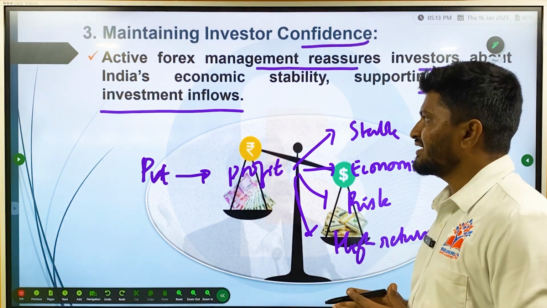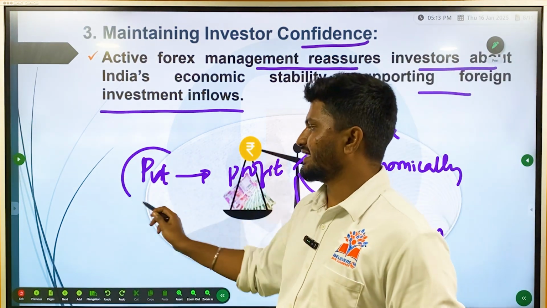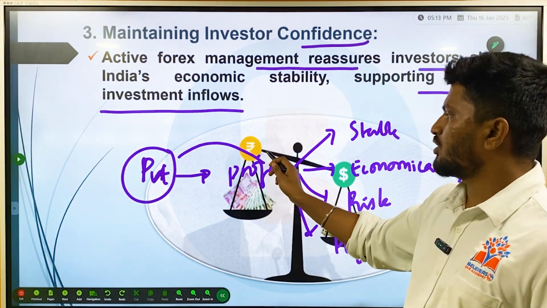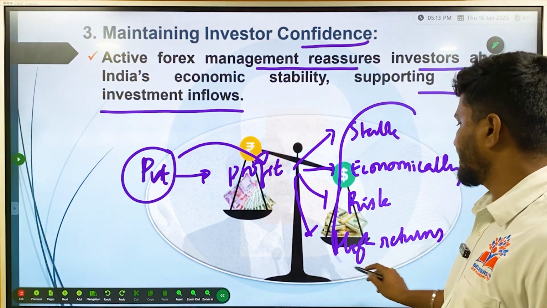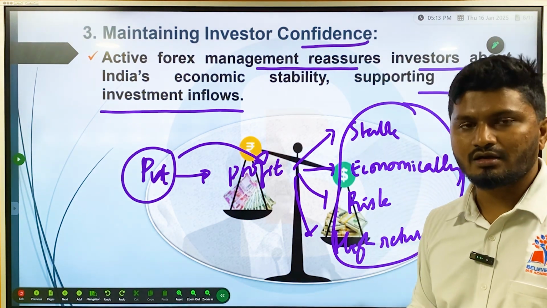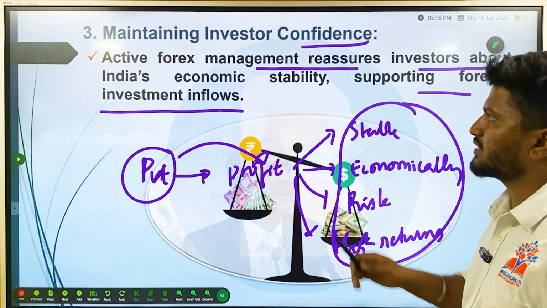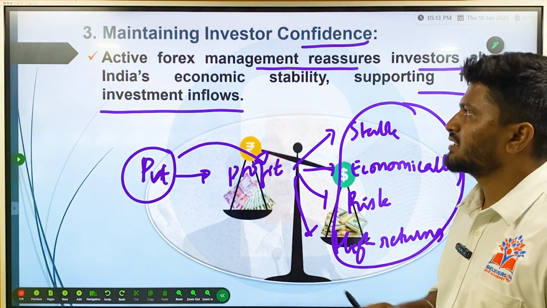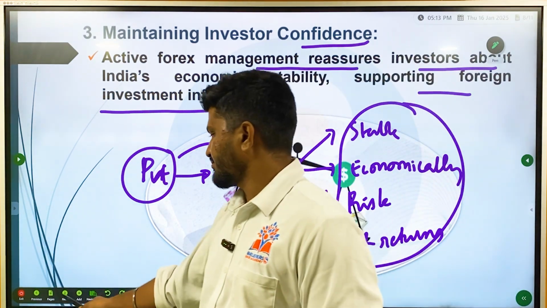So RBI in this aspect has to reassure these private institutions or private entities that the profit you want to get out of India is optimum, and all these factors which indicate the profit of a country, profit of a corporation, are stable. That is what RBI has to do. For this, RBI will use active forex management to show that India's economy is stable.